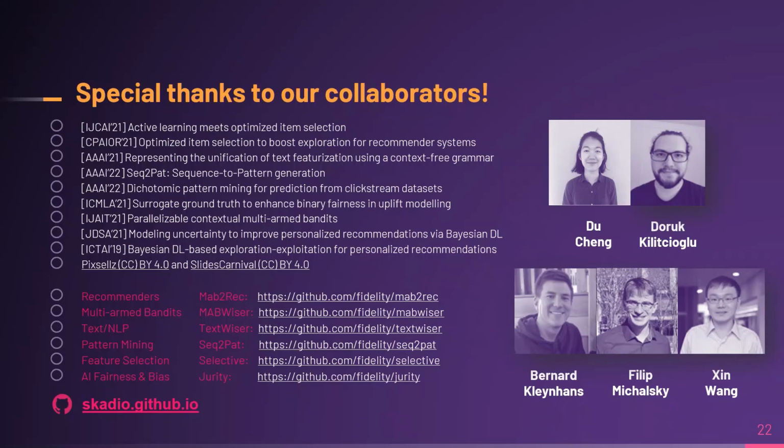So with that, let me conclude here with some references to related publications from our group, as well as links to our industry-strength open source software in diverse domains such as recommender systems, contextual multi-armed bandits, natural language processing, pattern mining, feature selection, and AI fairness and bias mitigation. These libraries are all open source, well tested and documented, so you can use them in your applications immediately.